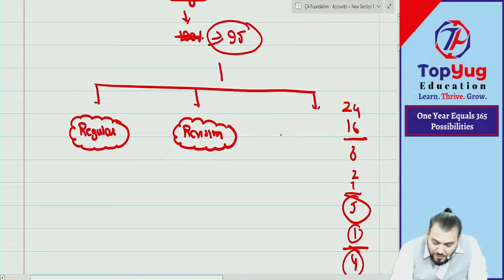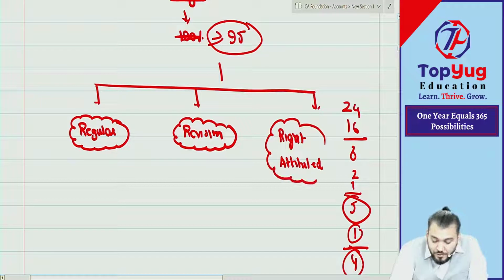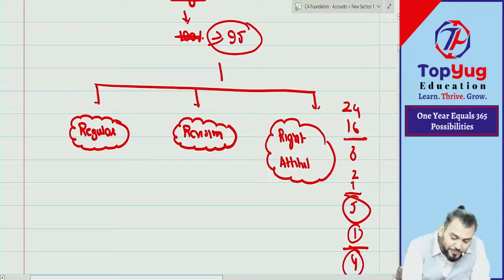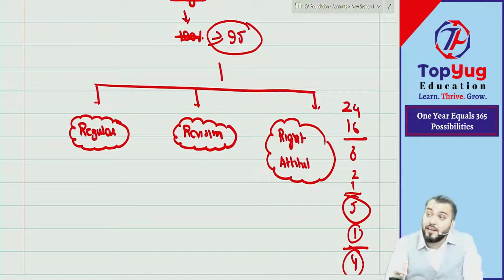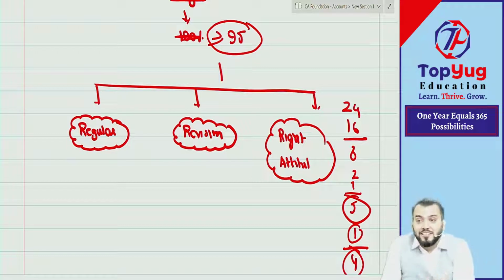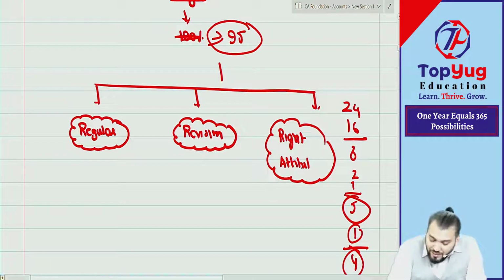And last is what? I will say right attitude. This is most important. Normally, I have seen students do not have a right attitude. They will study for 9 hours, 10 hours, 11 hours a day. There are many students who are studying for 10 hours, then also not able to become CA because they do not have right attitudes. Are you getting what I am saying?